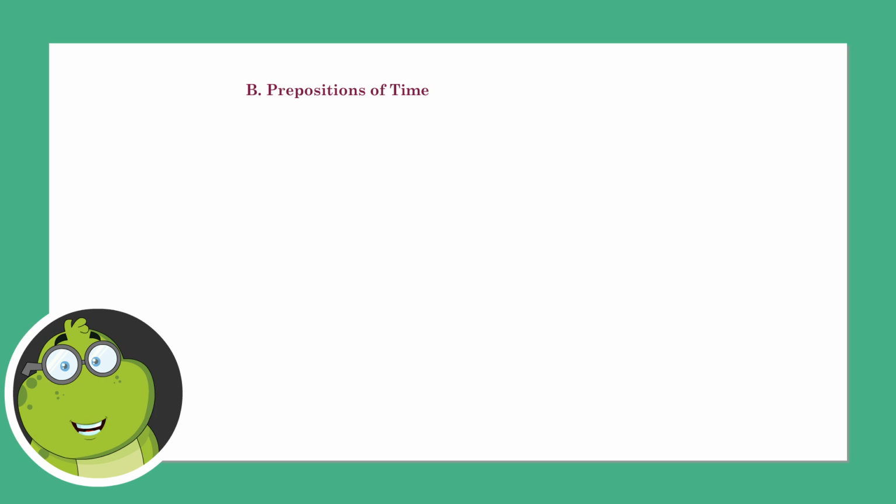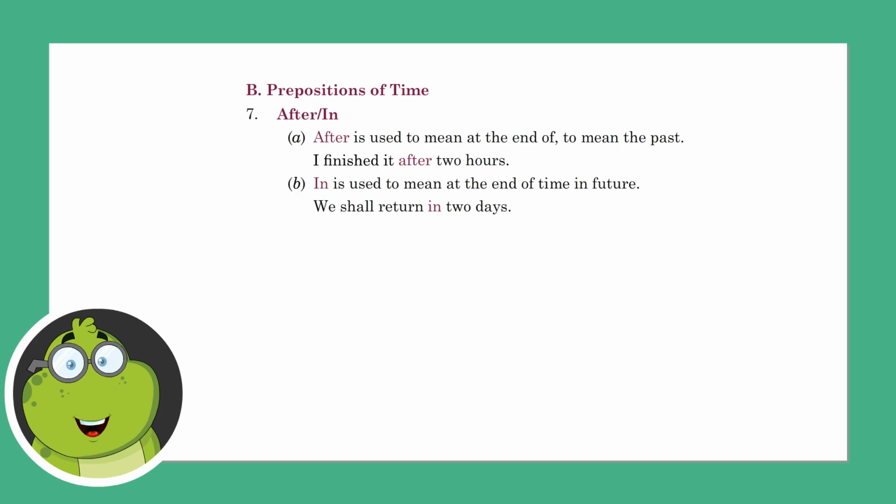Prepositions of time. After, in. After is used to mean at the end of, to mean the past. I finished it after 2 hours. In is used to mean at the end of time in future. We shall return in 2 days.